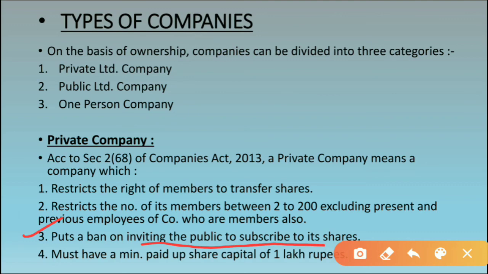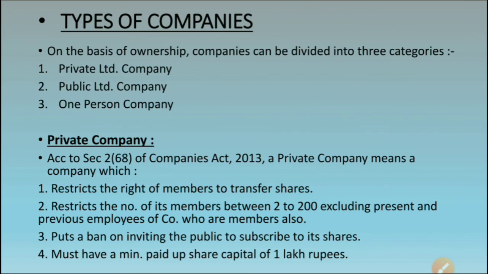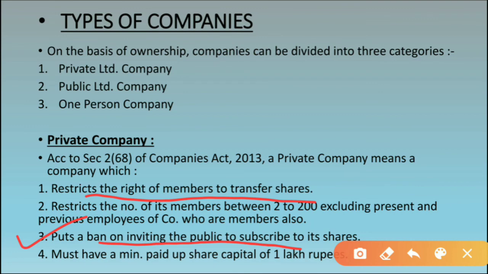Now students, as I told you, there is a restriction on a private company for transferability of shares. Restrictions on a private company mean they cannot call for shares. A private company puts a ban on inviting the public to subscribe to its shares. It means that they can neither sell their company's shares, nor can the public invest money in their company. The shareholders who invest money in the company and purchase the shares of that company, it is restricted in the case of a private company, which I mentioned in the first point: there is a restriction in the right of members to transfer the shares.